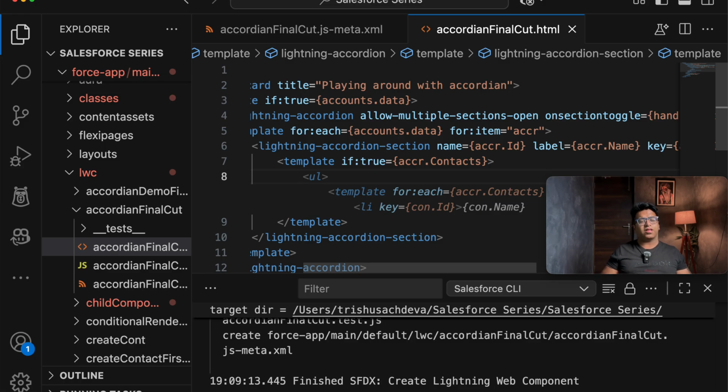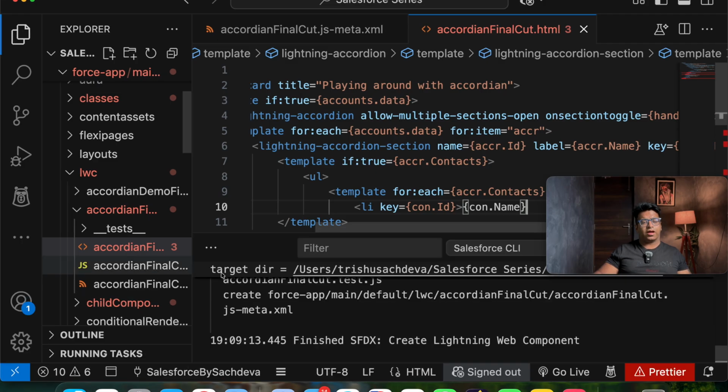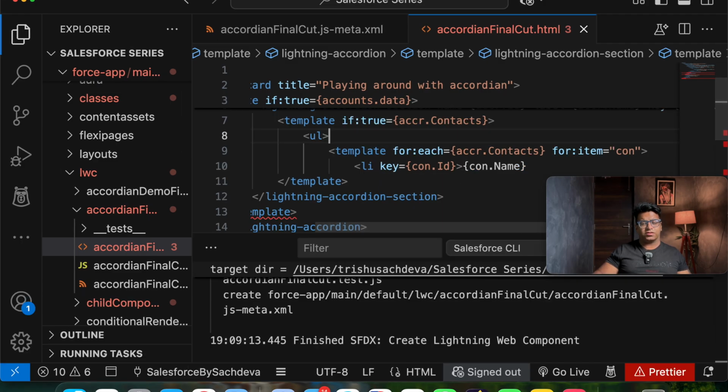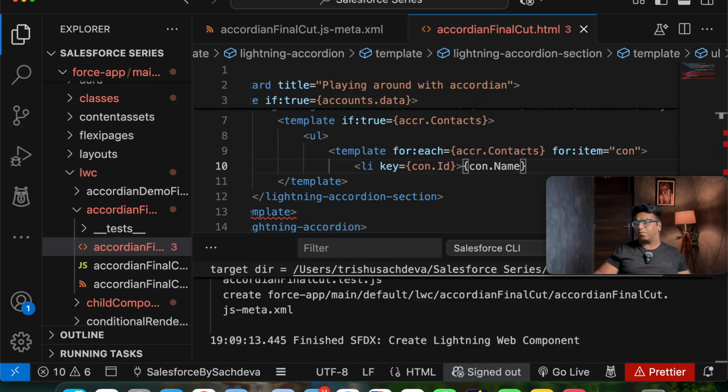After doing this, I will be taking one UL, and in the UL I will be doing template for each in order to display the contacts. Once contact is there, we will be taking li key is equal to con. So what we will be doing, we will be pasting the full contact details.